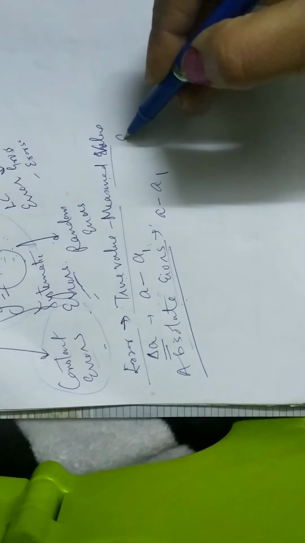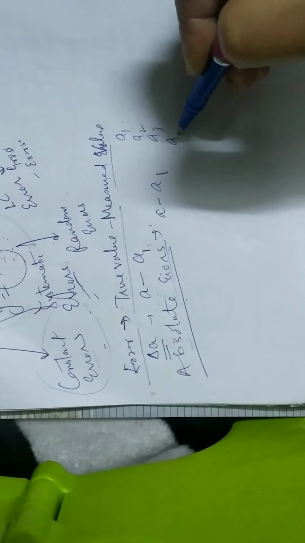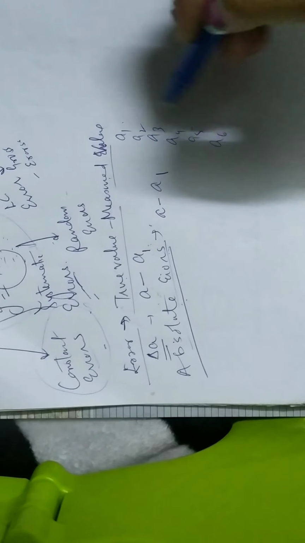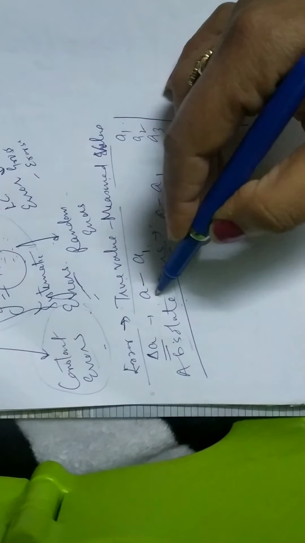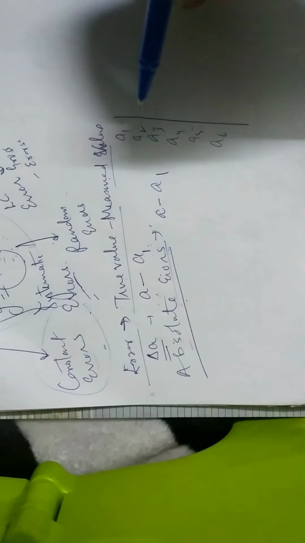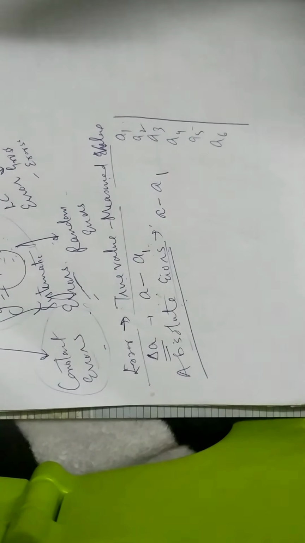For example, in an experiment you have measured 6 different readings: A1, A2, A3, A4, A5 and A6. True value, you know that value is A. Now how to calculate the true value? In some cases they are fixed constants, and their true value is known to you. But in some cases the true value is not known to you. Then how will you calculate the true value?